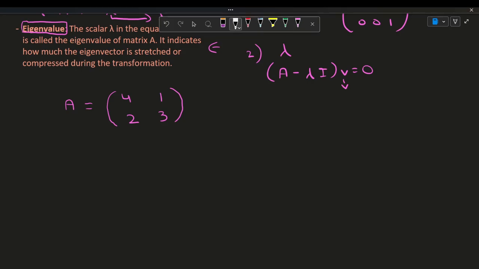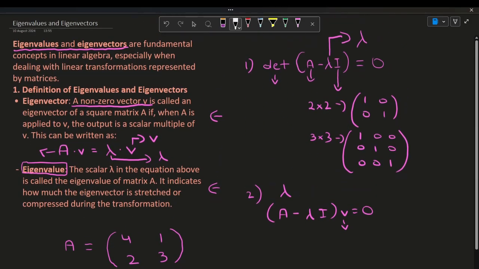So we have our matrix A, which is 4, 1, 2, and 3. Let's start with step 1, which is to find lambda. We have to find lambda first. So we do A minus lambda I. Let's first find what this is. If you're wondering why we're doing that, let's go back up. We have to find the determinant of A minus lambda I. So if we first find A minus lambda I, we can find its determinant and then equate it to 0.